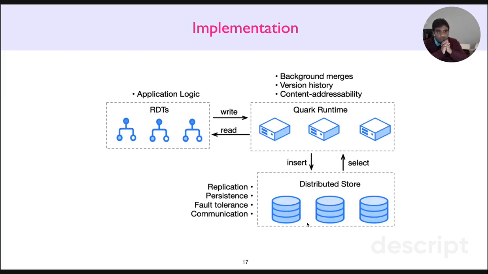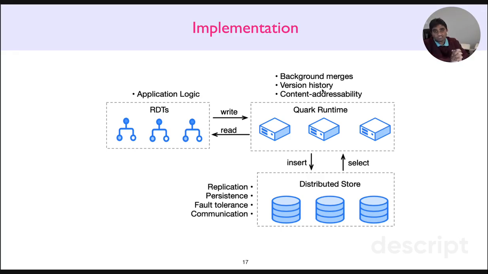We've also implemented the Quark runtime in OCaml, and here we show key characteristics of the implementation. One notable aspect is that we offload low-level concerns such as replication and fault tolerance to an off-the-shelf data store. In our case, it's Scylla, which is a C++ implementation of Cassandra. On top of that store, we implement Quark as a runtime. What Quark essentially does is maintain a version history, do background merges, and using the version history, enforce this unique LCA property by making appropriate checks.